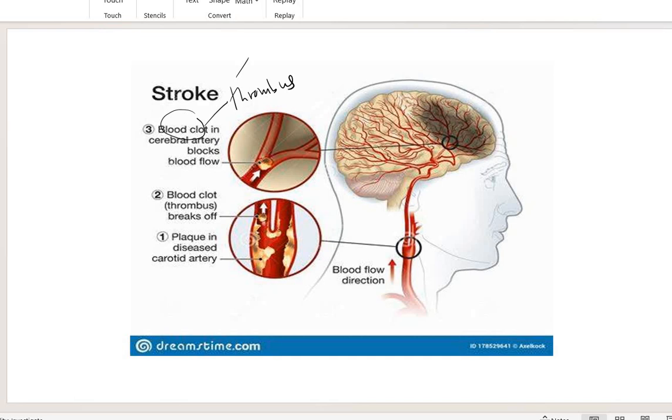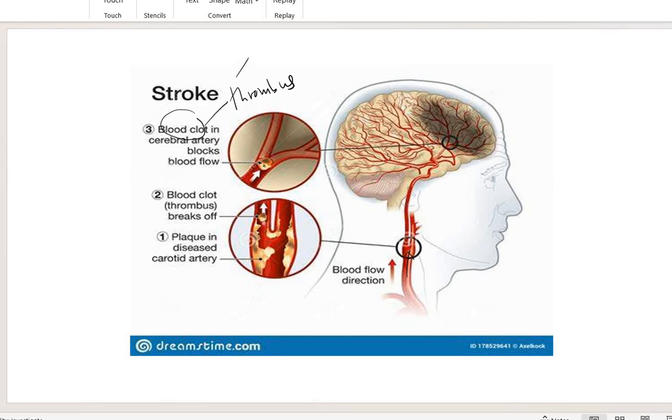That clots the flow of blood in the brain. So this one, actually the artery to the brain, clots here. Actually it will restrict the blood flow in the brain. So blood cannot flow because of the plaque here, because of the thrombus here, blood clots.